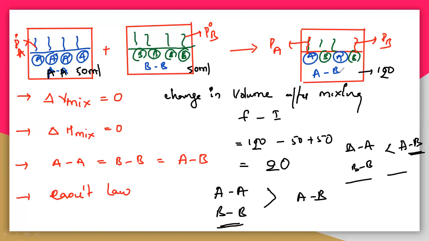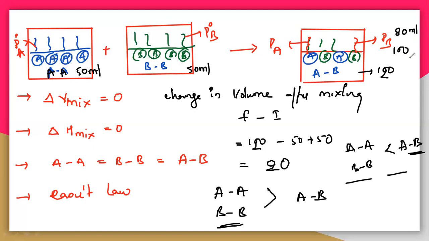If the force of attraction of molecules of A and B increases, then the molecules will come closer. If the molecules come closer, what happens? The volume will decrease. So if the volume decreases, then you will not get 100 ml, you may get 80 ml. So when you are taking 50 ml and 50 ml, in the final solution you may get three types of solution. That is, you may get 100 ml or you may get 80 ml.